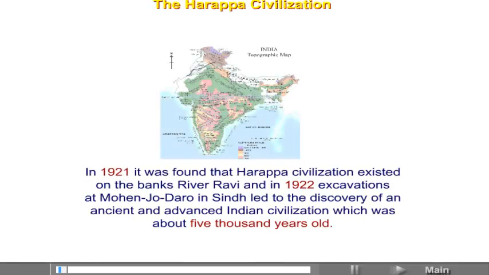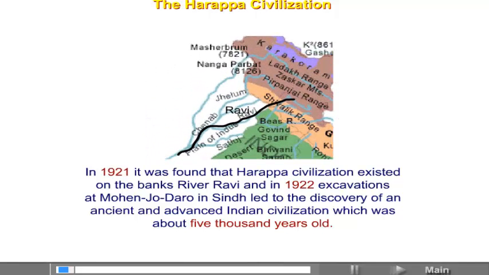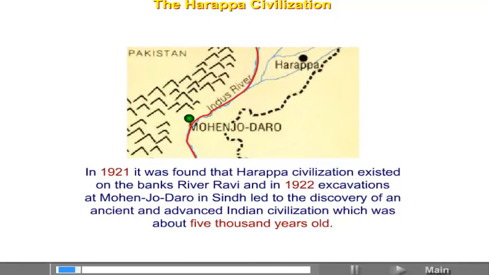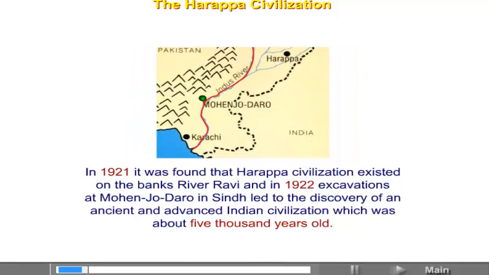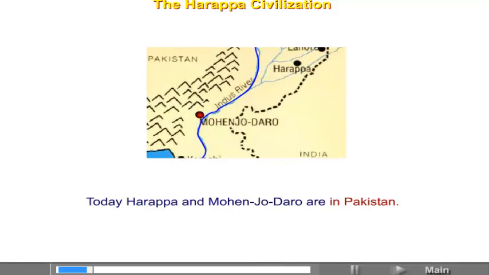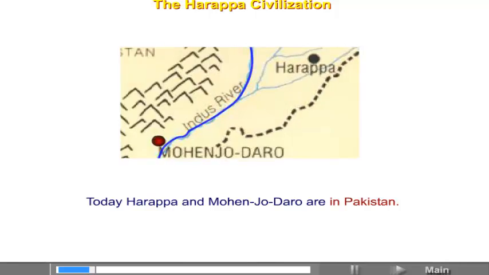Lesson 4th, the Harappa civilization. In 1921, it was found that Harappa civilization existed on the banks of river Ravi, and in 1922, excavations at Mohenjo-daro in Sindh led to the discovery of an ancient and advanced Indian civilization which was about 5,000 years old. Today, Harappa and Mohenjo-daro are in Pakistan.